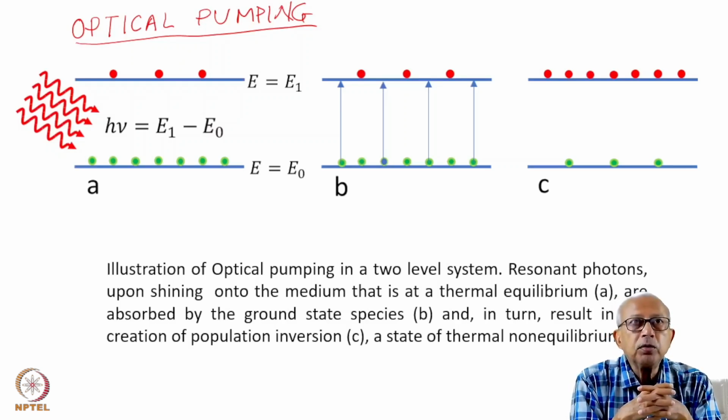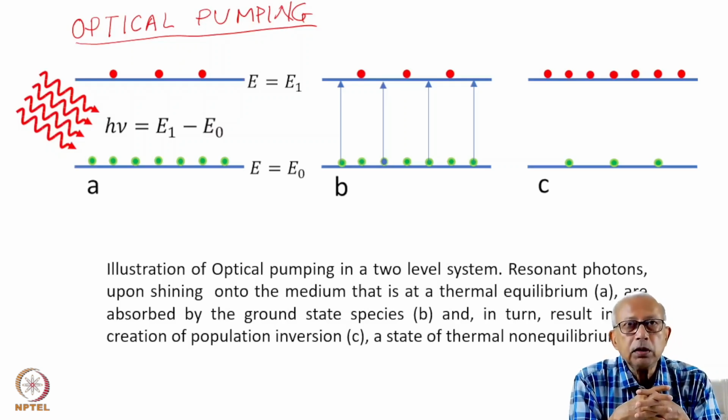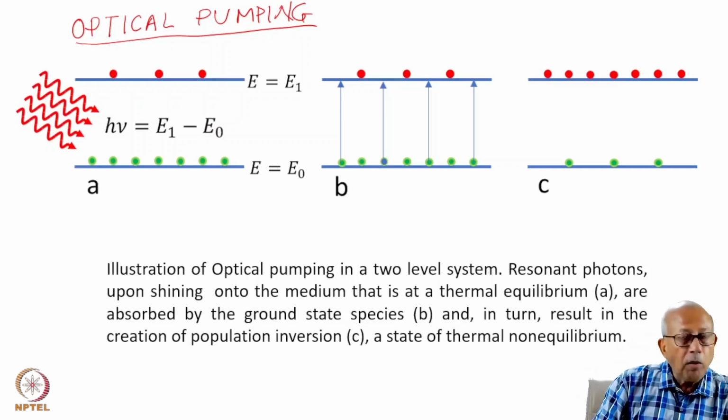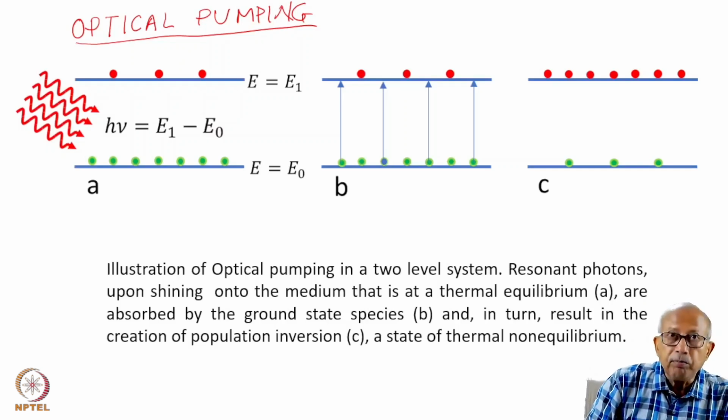This is often referred to as pumping the medium. So creating population inversion is normally referred to as pumping. There can be a number of ways a medium can be pumped.